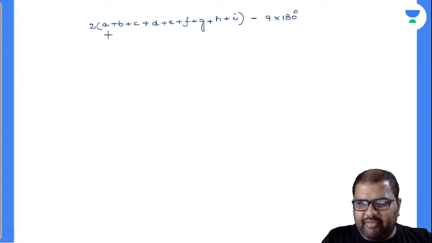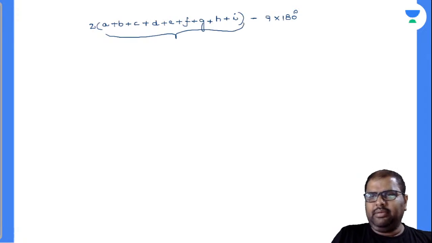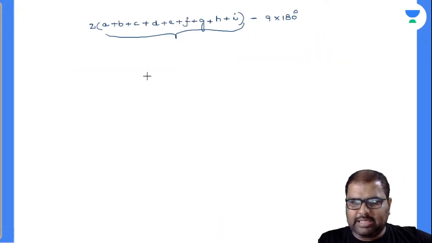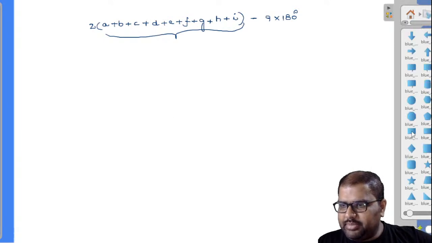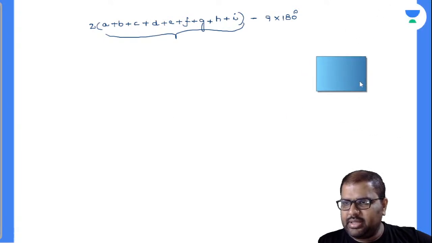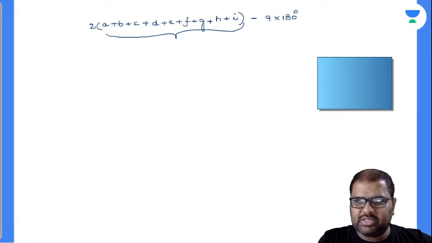Now, can anybody find out the sum of the angles of this polygon? I'll explain a little bit regarding this so you can get clarity. I'll write down a shape there. Let us suppose this is a quadrilateral. Now what will be the sum of the angles of this quadrilateral?